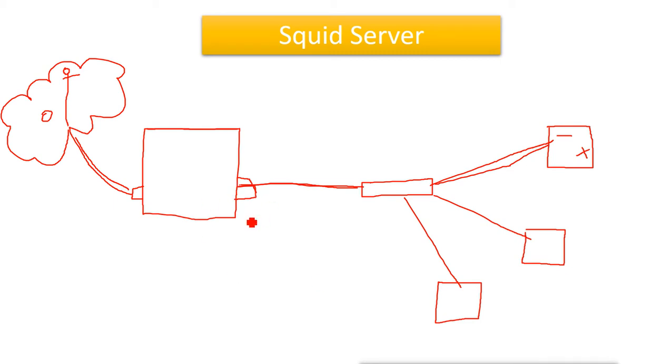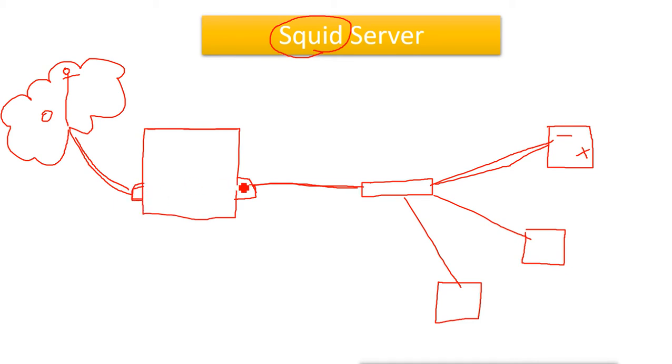Now for configuring the proxy server, first we need the packages. The package requirement for the proxy is called Squid. We need the package named Squid so that we can configure this server as a Squid server. Then we also need to connect two interface cards.